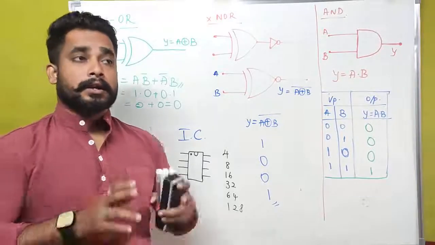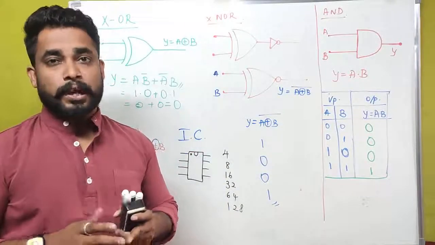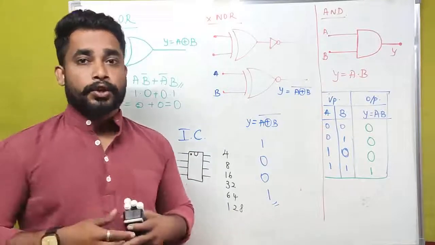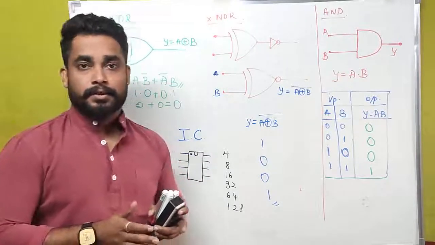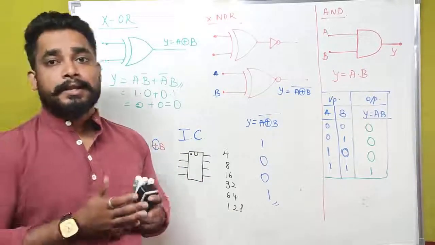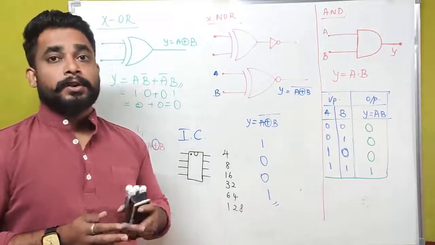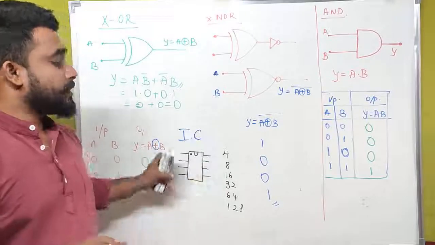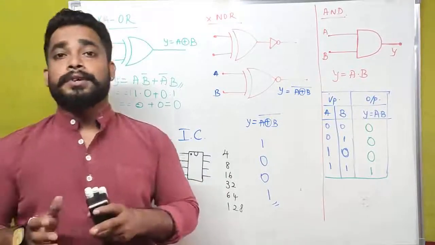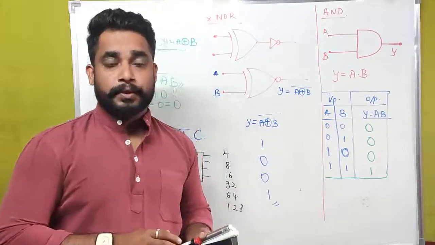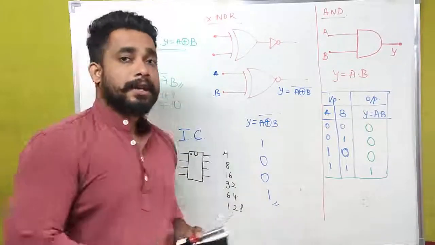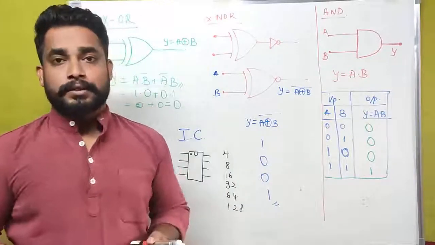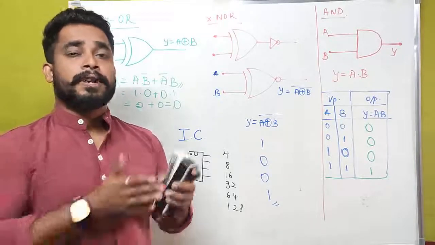Earlier we had large scale TVs, that is tube TVs, but nowadays we have slim TVs. What is that? That is LED LCD TVs. With the help of these integrated chips only, the circuit is made very easy. That's why the components required for the connection have become very few, and that's why we are getting very slim televisions nowadays.